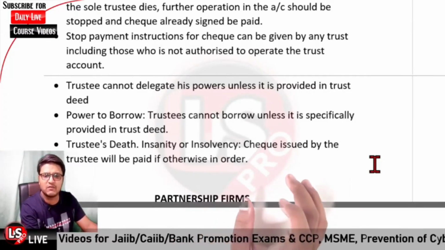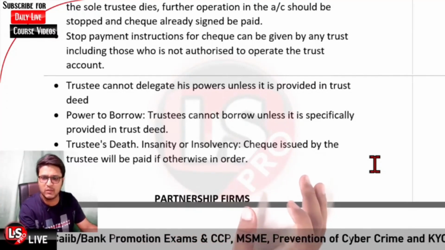On the death of the trustee or insanity or insolvency, checks issued by the trustee will be paid if otherwise in order. That we have already covered. That point we have already covered.